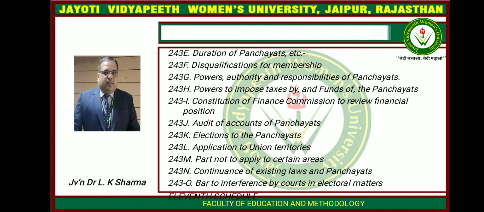education including primary and secondary schools, technical training and vocational education, adult and non-formal education, libraries, cultural activities, markets and fairs, health and sanitation including hospitals, primary health centres and dispensaries, family welfare, women and child development, social welfare including welfare of the handicapped and mentally retarded, welfare of the weaker sections and in particular of the Scheduled Castes and Scheduled Tribes, public distribution system, maintenance of community assets. All these 29 functional items are included in the 11th Schedule of the Constitution of India. This is all about the 73rd Constitutional Amendment Act 1992.